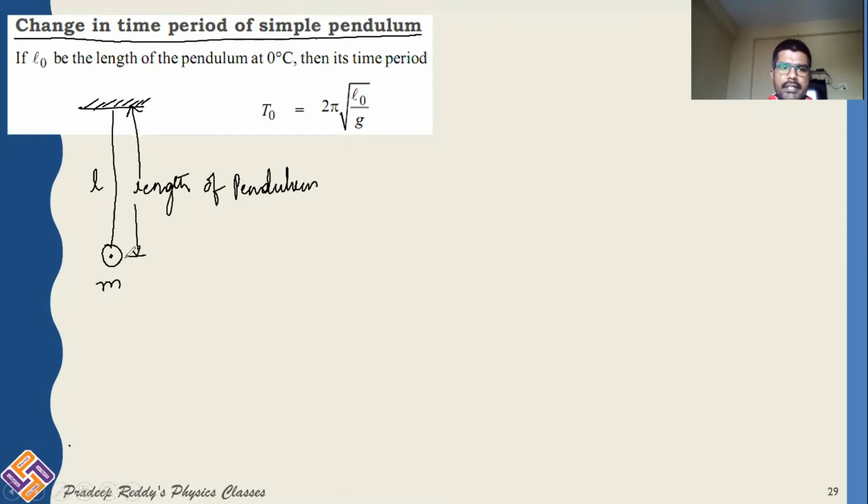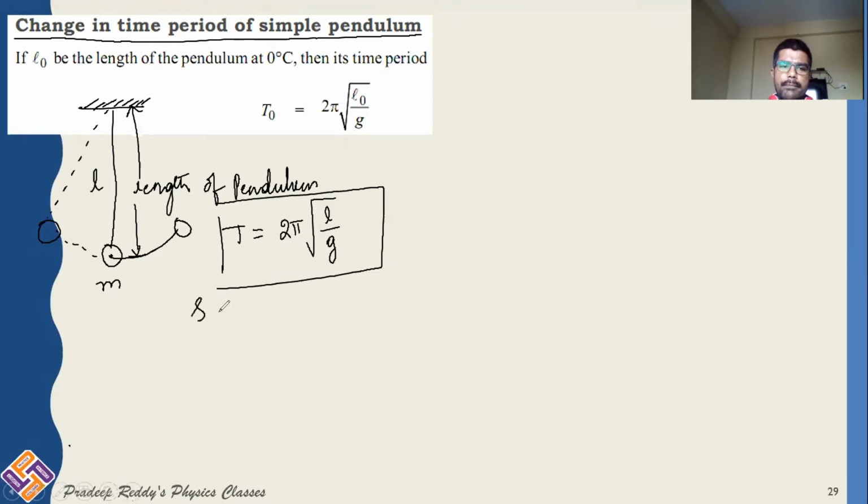And when you take this simple pendulum mass to a height and you leave it, it comes back to its mean position and then it goes again to the other side, resulting in oscillations of the simple pendulum. And the time period of the oscillations is given by T is equal to 2 pi under root L divided by g, which you will be learning in simple harmonic motion. In the oscillations chapter, you will be separately deriving this equation also. T is equal to 2 pi under root L by g.